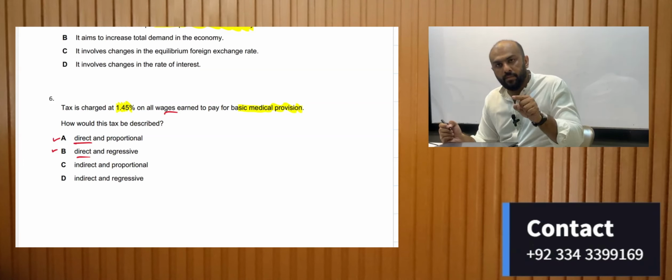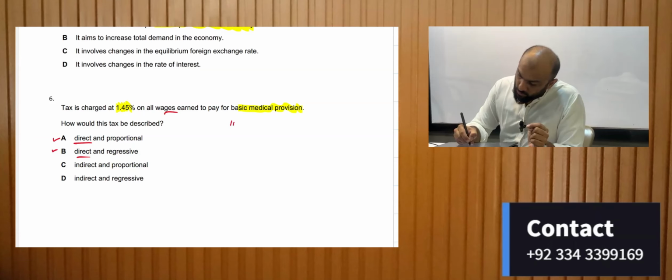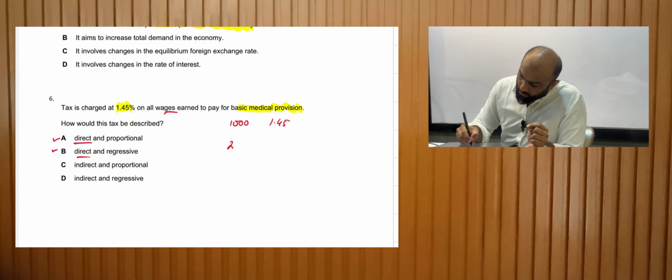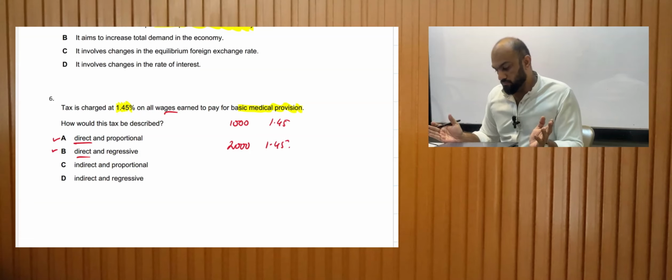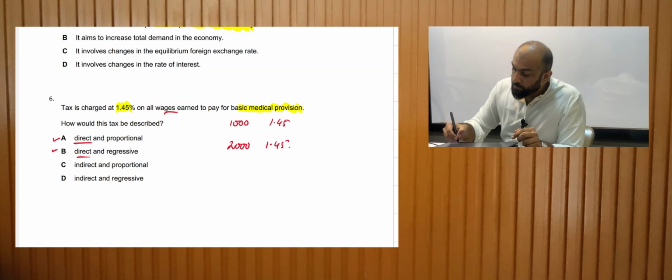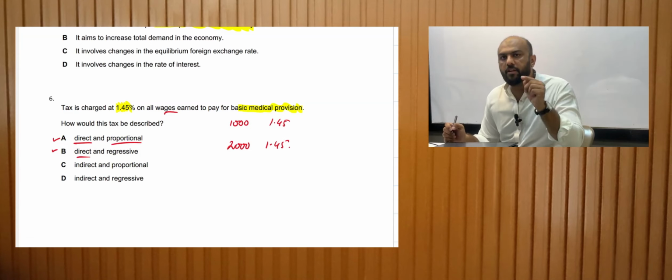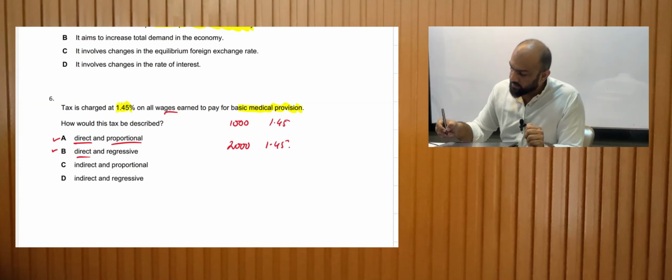Now the percentage is the same whether you are rich or you are poor. A person who's earning 1000 will pay 1.45%, and a person who's earning 2000 will also pay 1.45%. So this means that the tax is proportional in nature. Every person, whether rich or poor, would pay the same proportion in taxes. Hence A is the right answer.